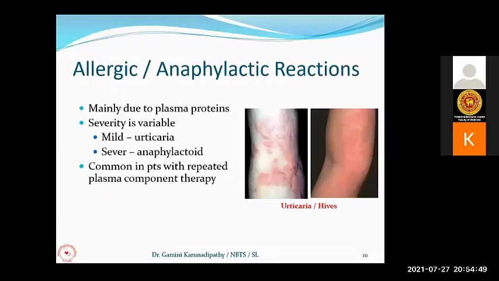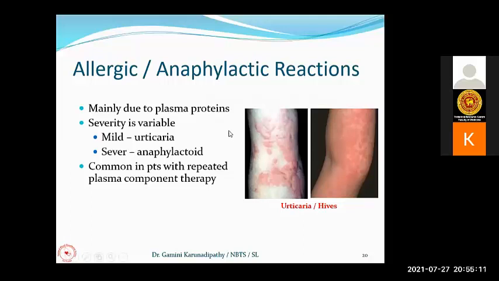Right, now we are coming to another common reaction, which is called allergic or anaphylactic reactions. The allergic reaction is a hypersensitivity reaction in blood transfusion, in a very mild form. They can get urticarial rash. Here you can see the urticarial rash or hives, with itching.